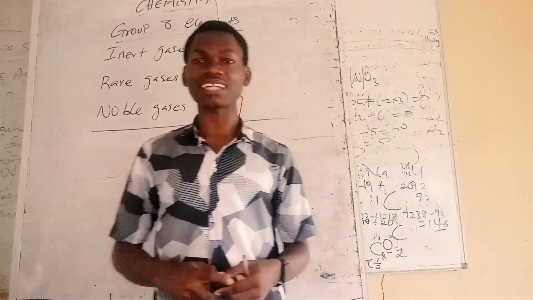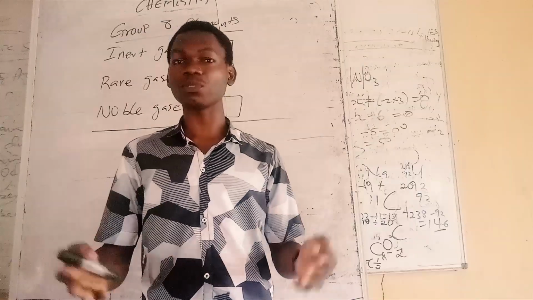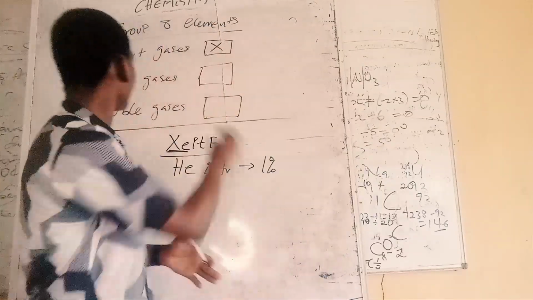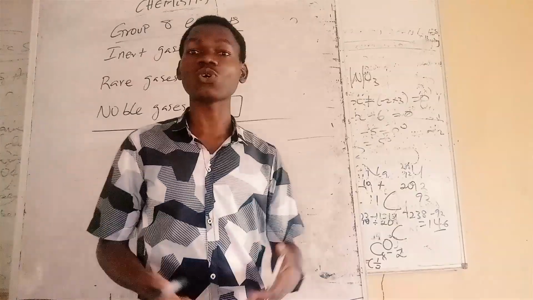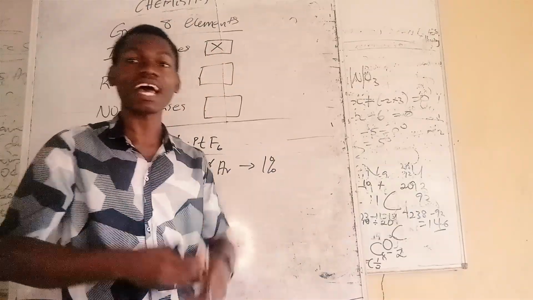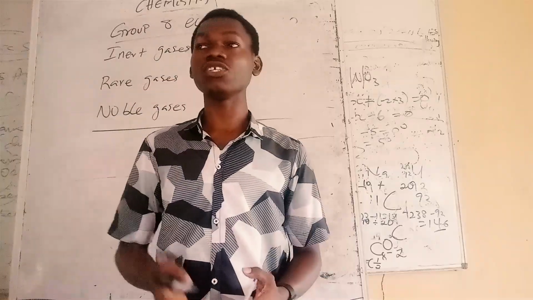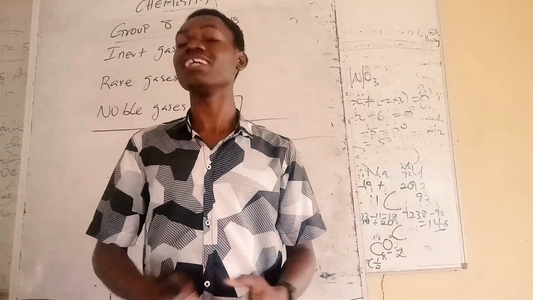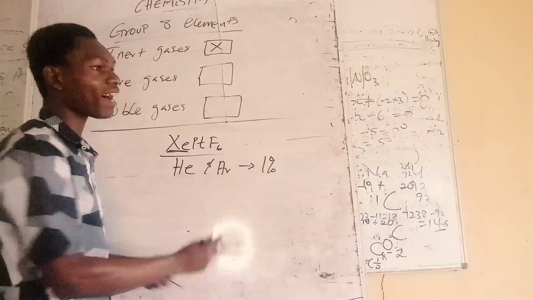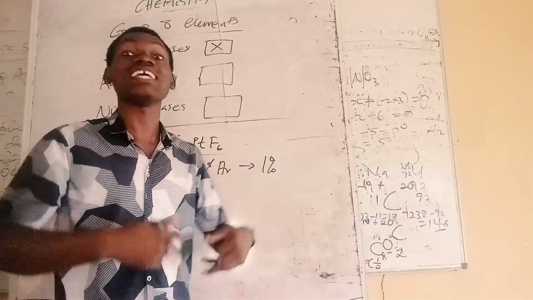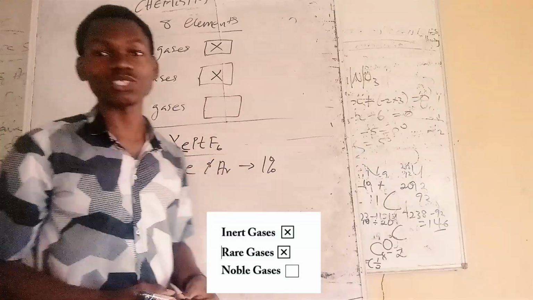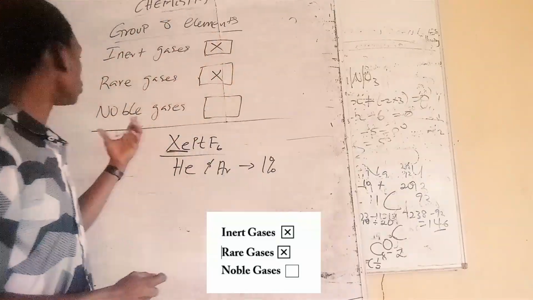So a gas that occupies 1% of the atmosphere, you can no longer call a rare gas. It is not rare. It is in the atmosphere. So helium and argon are in the atmosphere. For this reason, you can no longer call that family rare gases, because one or two of its members are now in the environment. So they are no longer rare. So the name rare gases is not correct.